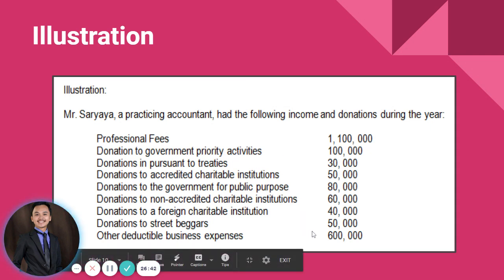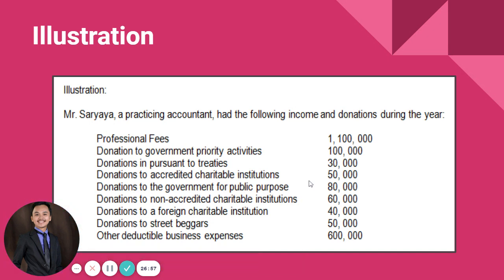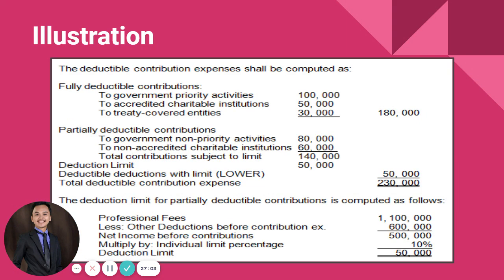So the limit will be multiplied to the taxable income before contributions. In that case, that will be 1.1 million minus 600,000, because that is the taxable income before any donations made, no? Or allowed deductible charitable and other contributions. So to compute the deductible contribution expense, we have here the fully deductible contributions.